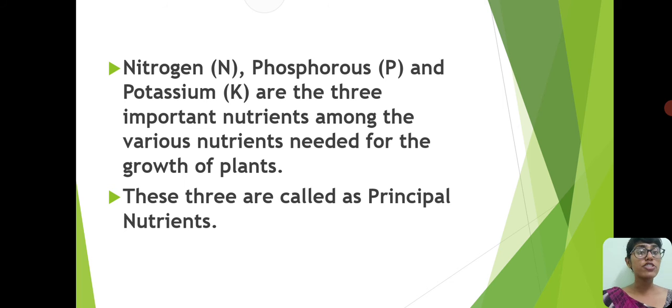See, nitrogen is denoted as capital N. Phosphorus is denoted as capital P. And potassium is denoted as capital K. These are the three important nutrients among the various nutrients needed for the growth of plants.